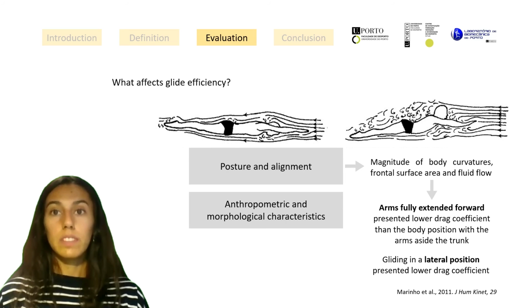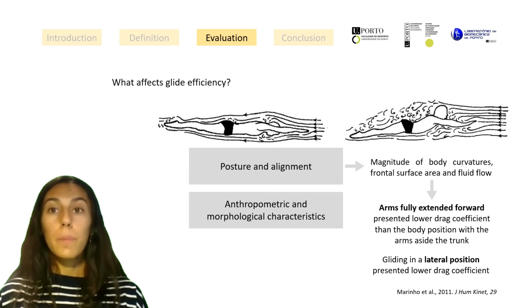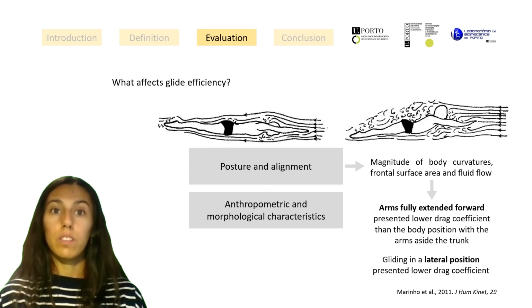For example, it is known that gliding in a position with the arms fully extended at the front in prone and dorsal positions presented lower drag coefficient values than the body position with the arms aside the trunk, and that gliding in a lateral position, also with the arms extended, presented lower drag coefficient values.